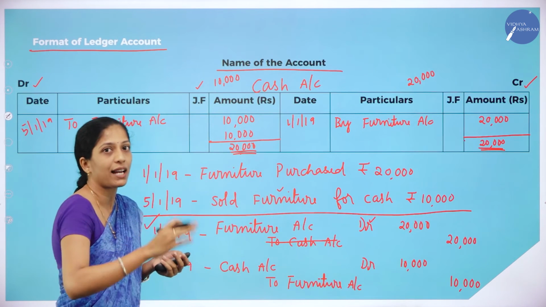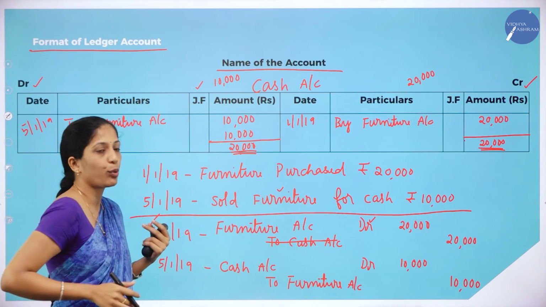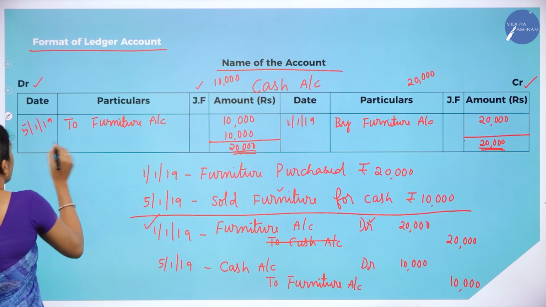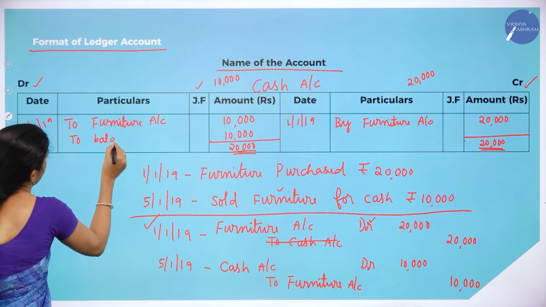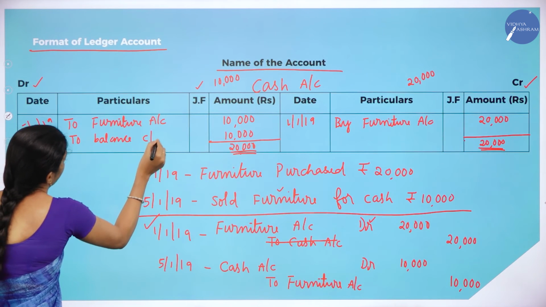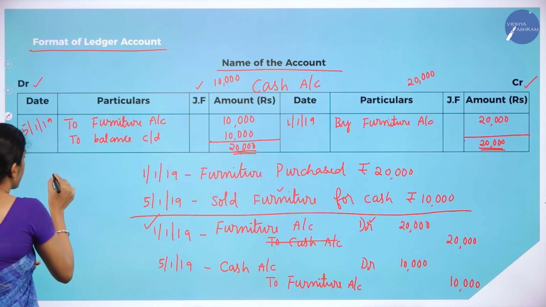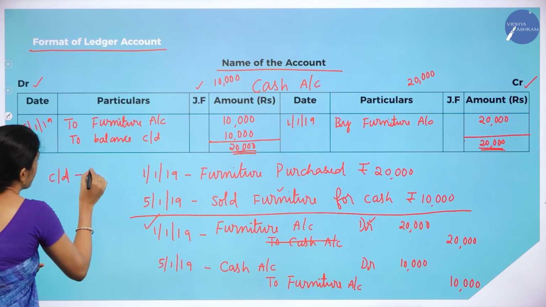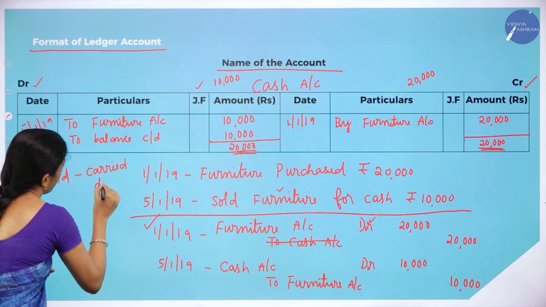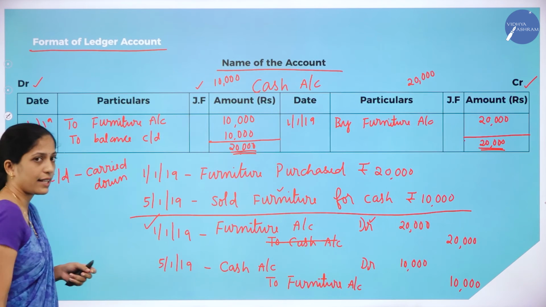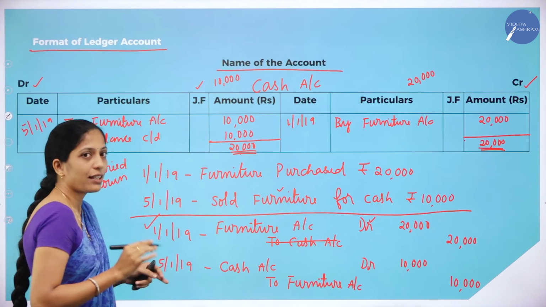So we have to balance both the sides. Here it has to be written as "C bar D". Now what is this C bar D? It means carried down. Carried down. Clear? C bar D.